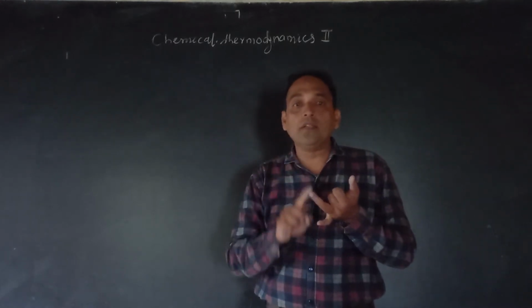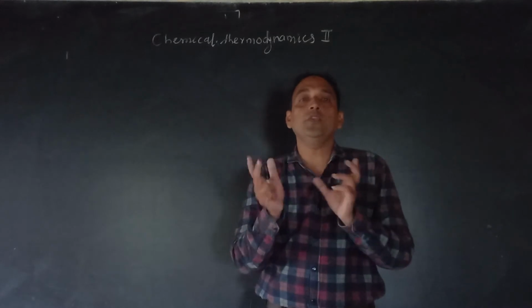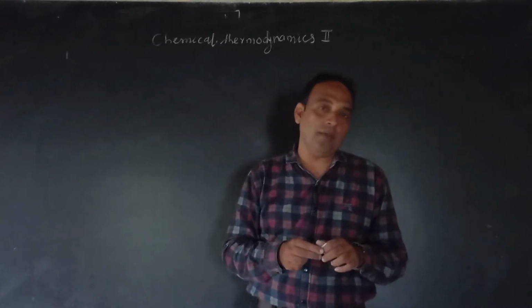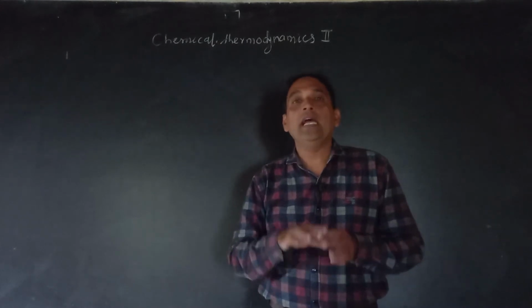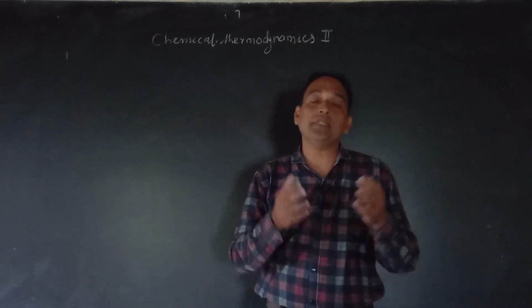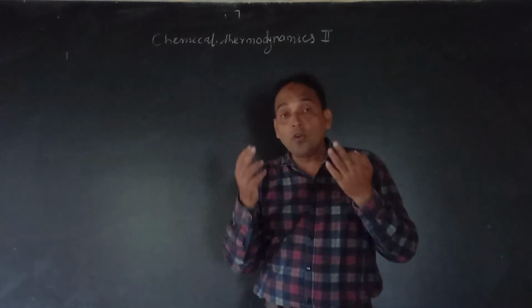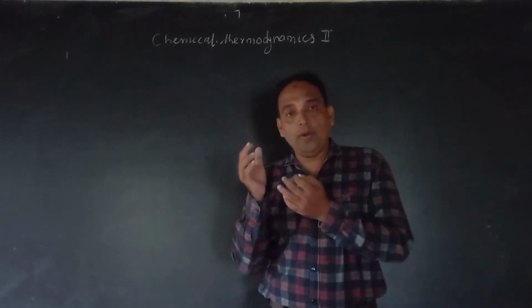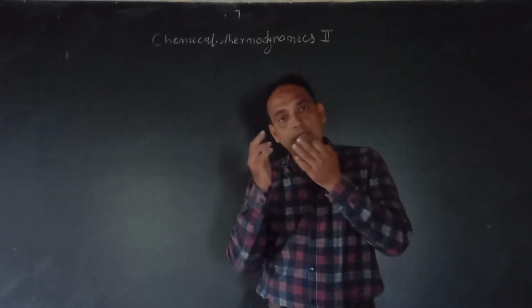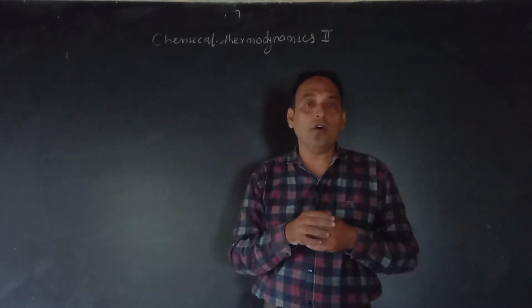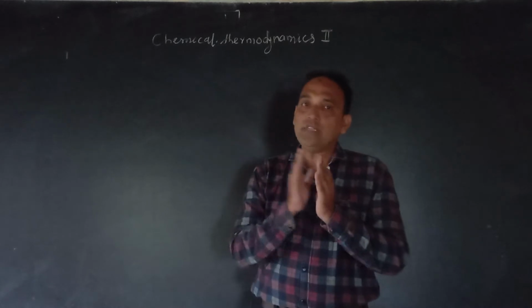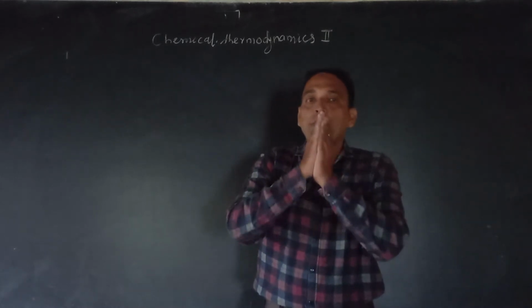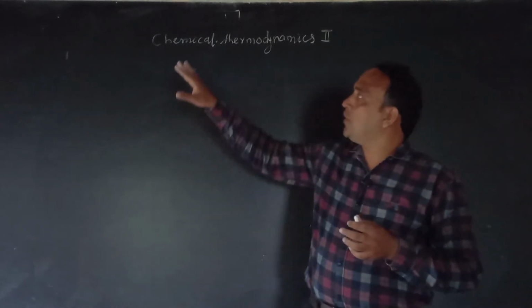What is chemical thermodynamics? What are the terms used in chemical thermodynamics, like system, surrounding, boundary, type of system, process, type of process, different laws? Thermodynamics first law, second law, third law, zero law, all points you have discussed in your first year. Now the next part of thermodynamics that we are going to discuss.